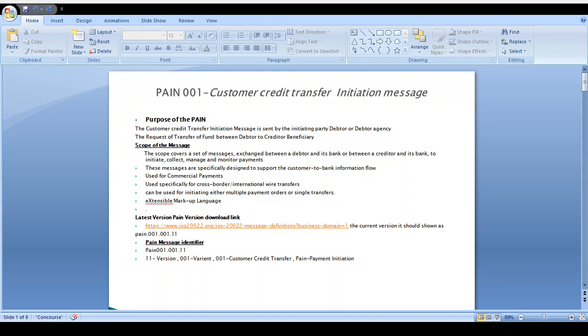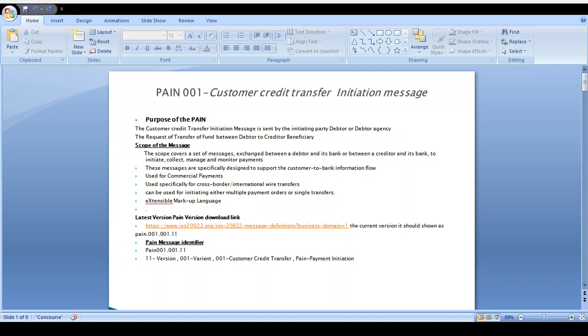Purpose of this PAIN001 message, the customer credit transfer message. Whenever the debtor or debtor agent initiates a transaction, they use the PAIN001 message format, because they need to initiate the transaction. It's used to request a transfer of funds from the debtor agent to the creditor agent. After the transaction is initiated with the PAIN001 message, the transaction flow continues with PACS.008 or PACS.009.